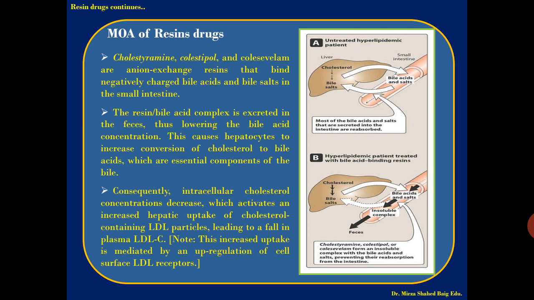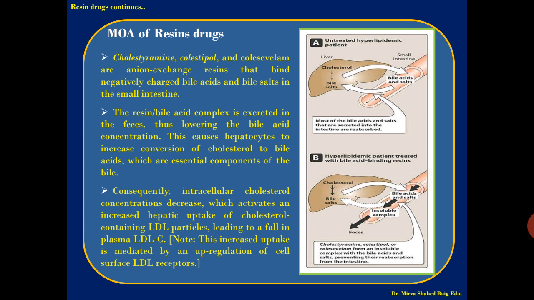Just now we have seen that the liver cells take up from the blood the circulating cholesterol, especially the LDL molecule, with the help of LDL receptors. So this clears, or lowers, the blood cholesterol, and in this way the mechanism of the resin works.